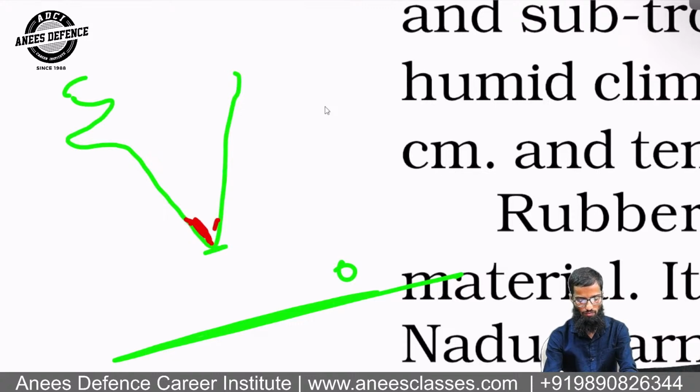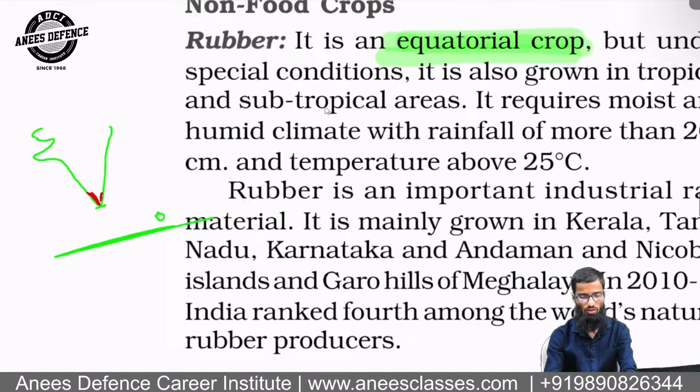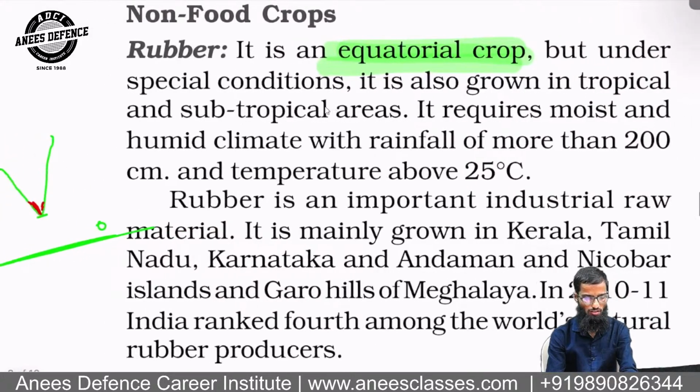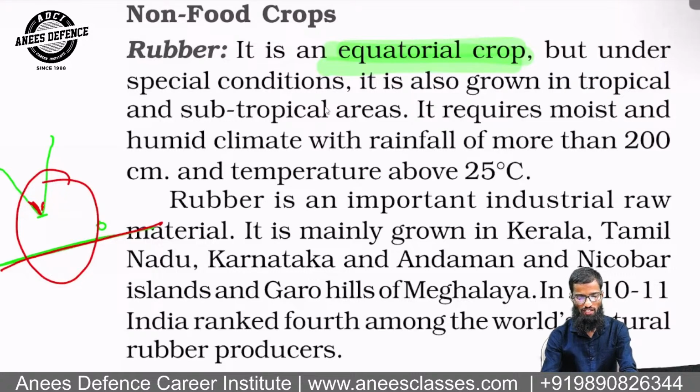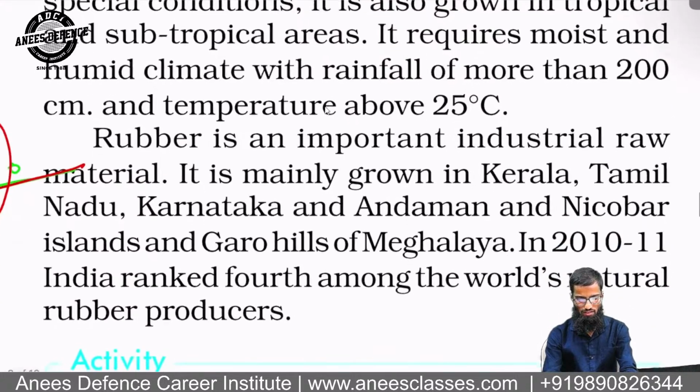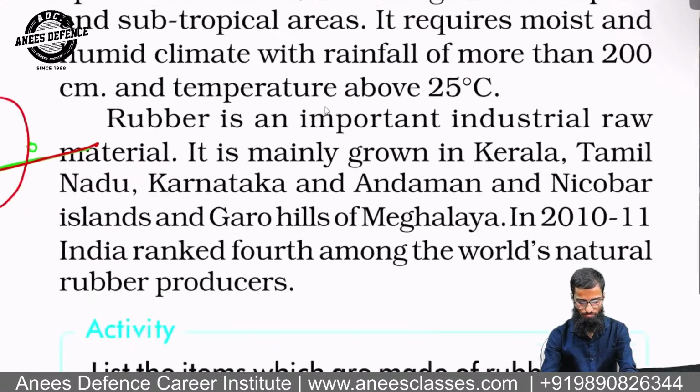So that's why Tamil Nadu and Kerala are famous. Kerala is very famous in terms of what? Rubber, because it is the equatorial crop. This is the equator and this is near to the equator. That is why it is in Kerala. Remember that. It is an equatorial crop, but under certain conditions it can be taken in the subtropical region.